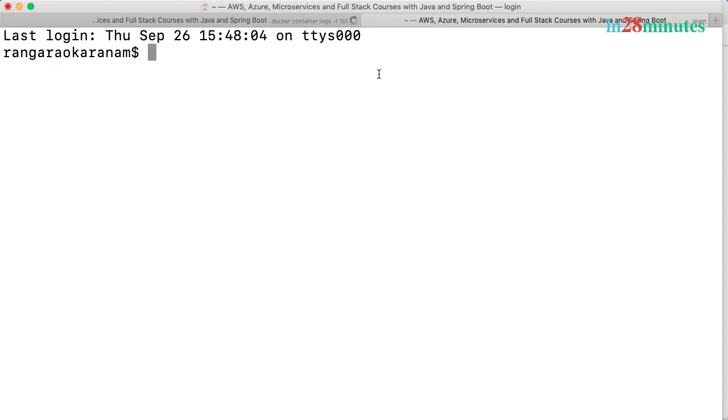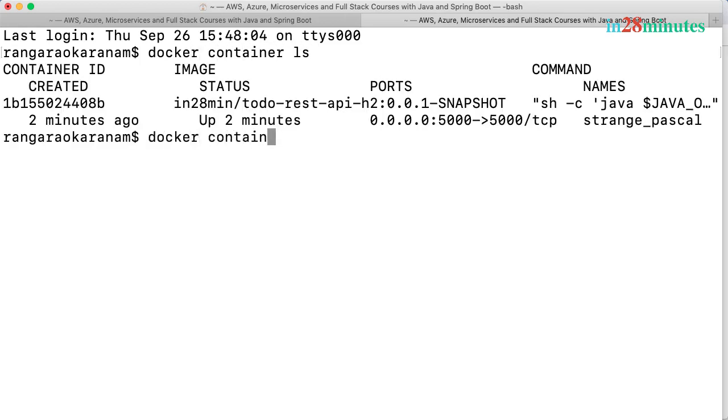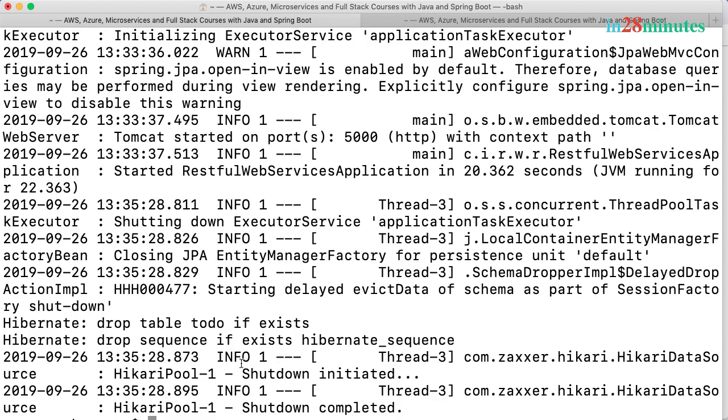I'll open up a new terminal. And what I would do is docker container ls, and I'll send docker container stop 1b1. Let's see what would happen over here. You can see that at the end, after the starting of the application, there is something called shutting down executor service. So it's shutting down the executor service, it's closing the entity manager factory, and then it's dropping the table sequences, and it's shutting down the connection pool.